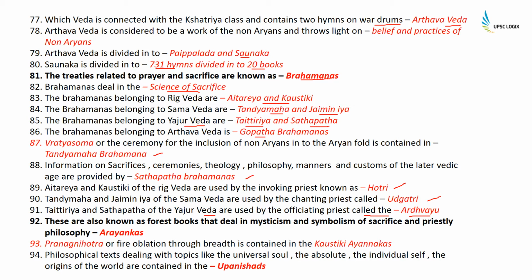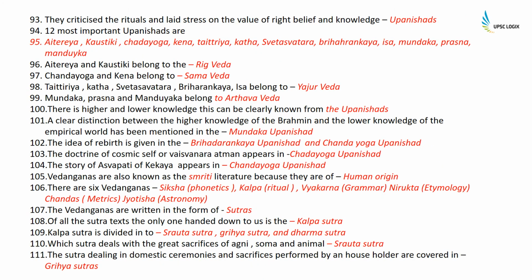Aranyakas. Pranagnihotra, or fire oblation through breath, is contained in the Kaushitaki Aranyaka. Philosophical texts dealing with topics like universal soul, the absolute, the individual self, the origins of the world are contained in the Upanishads. They criticize the rituals and laid stress on the value of right belief and knowledge.